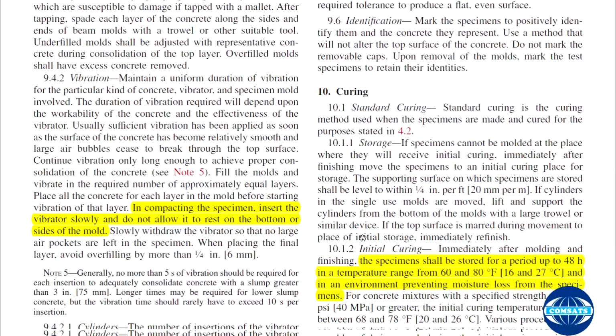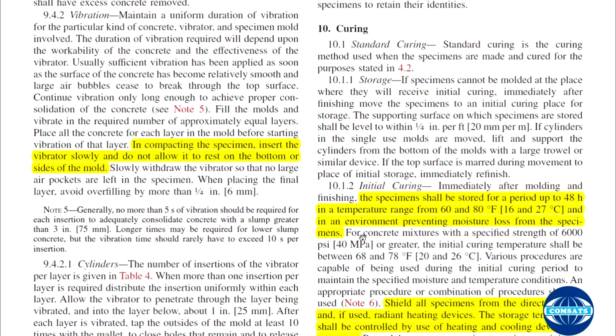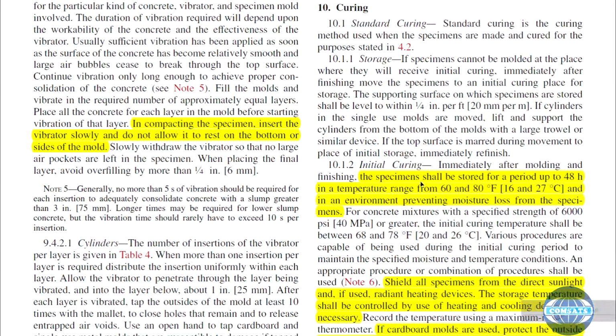Curing. Initial curing. Immediately after molding and finishing, the specimen shall be stored for a period of up to 48 hours in a temperature range from 16 to 27 degrees centigrade, and in an environment preventing moisture loss from the specimen.